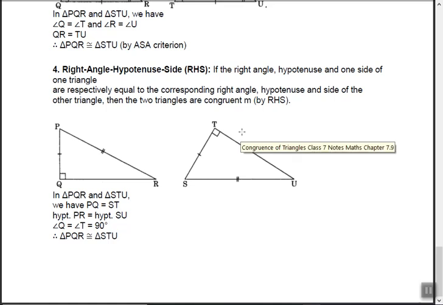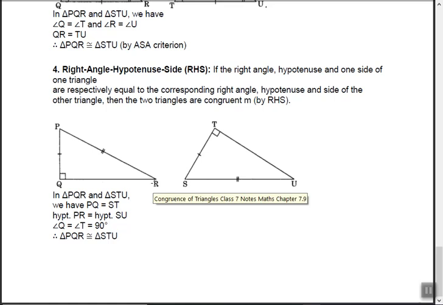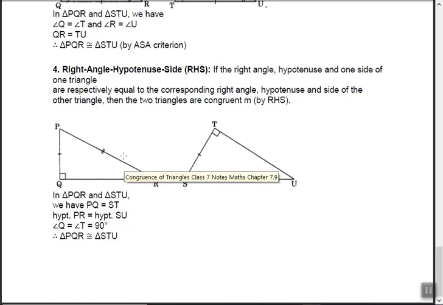Okay. Now if this hypotenuse in one triangle, let's say PR, is equal to SU, see here, hypotenuse means what? Opposite to the right angle. Okay. So if these two hypotenuses are congruent and one side, in this case PQ and ST, if PQ equals ST, then we can say that these two triangles are congruent by the hypotenuse side theorem.